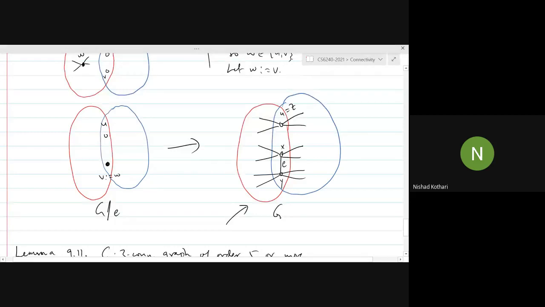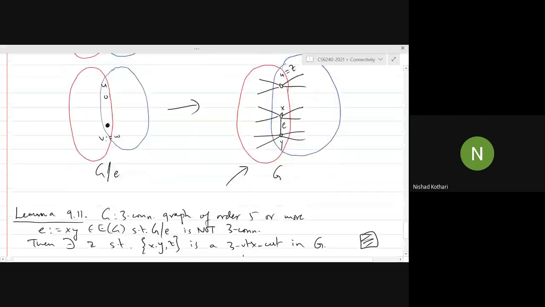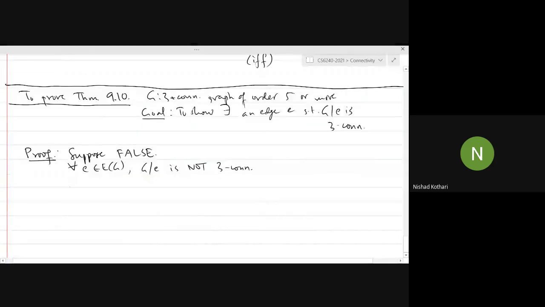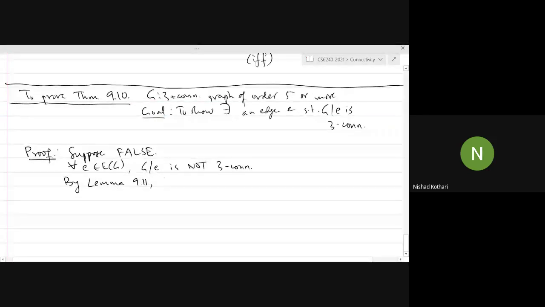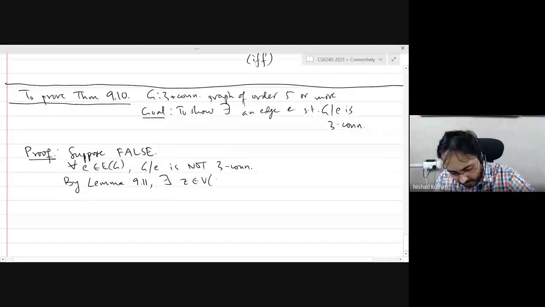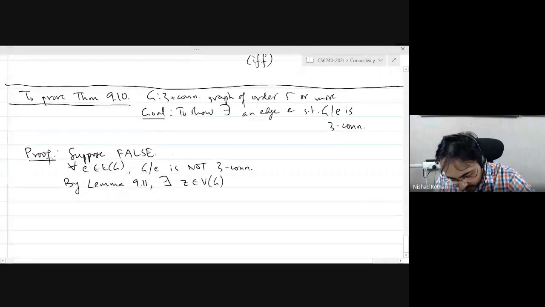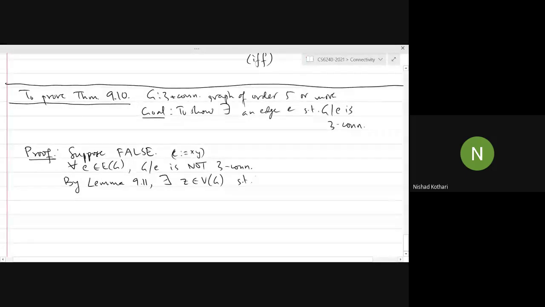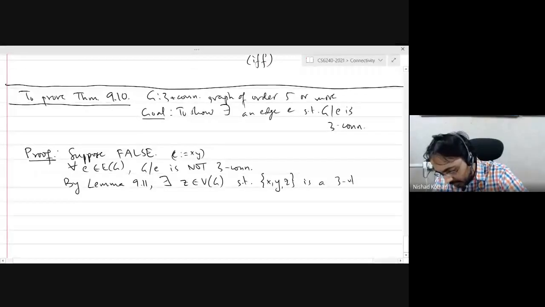In this case, the ends of that edge participate in a 3 vertex cut with some other vertex, Z. So by the previous lemma, there exists a vertex Z, which is clearly not X or Y. Let's say E is equal to XY, such that X, Y, and Z is a 3 vertex cut of G.